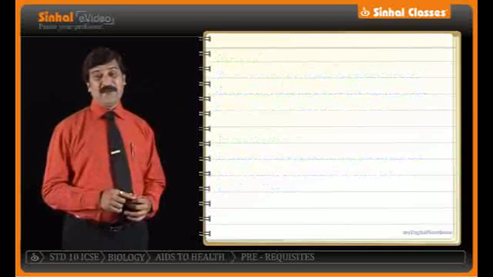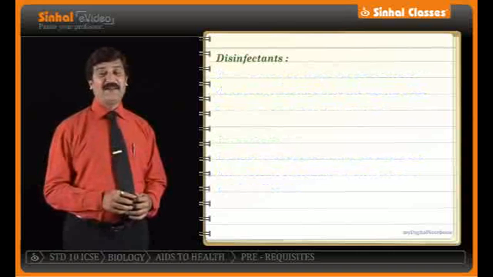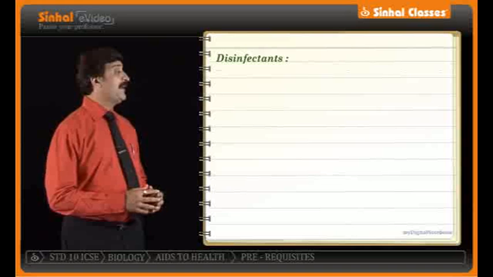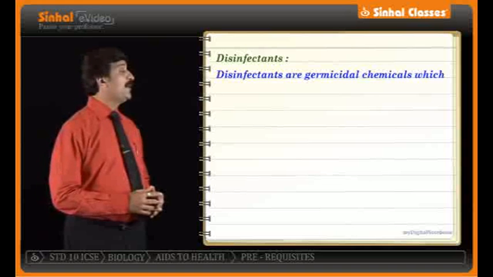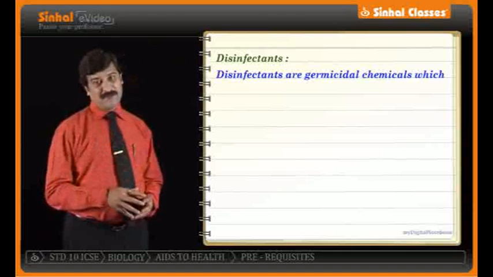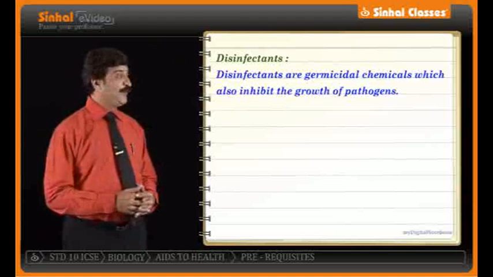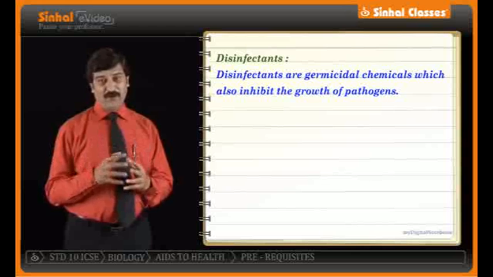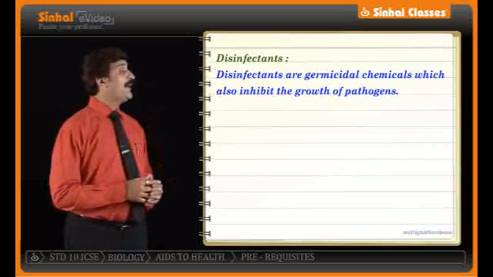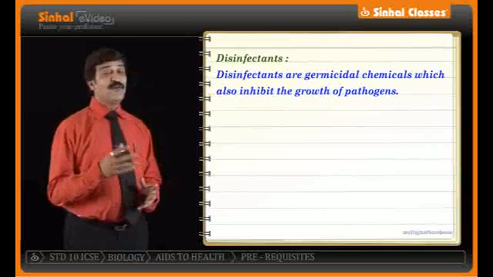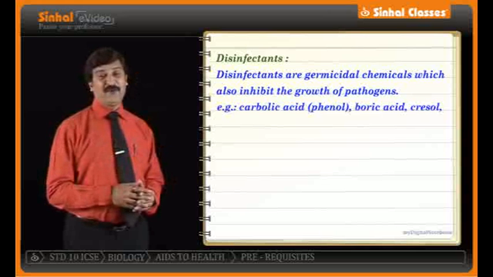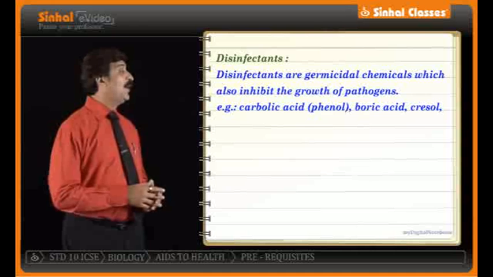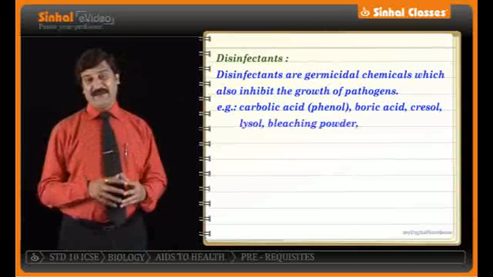What exactly is the meaning of the word disinfectant? Disinfectants are germicidal chemicals which also inhibit the growth of pathogens. Let me quote some examples for you, like carbolic acid in the form of phenol, or boric acid, or, for example, a familiar name for you, Lysol, or bleaching powder, or potassium permanganate.